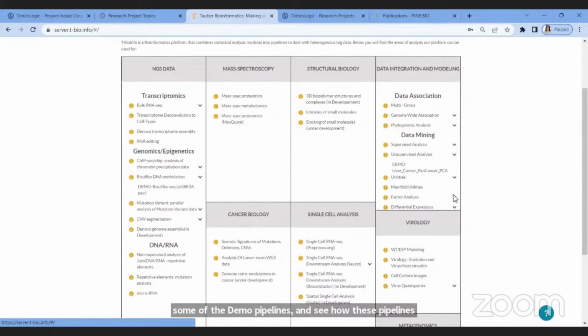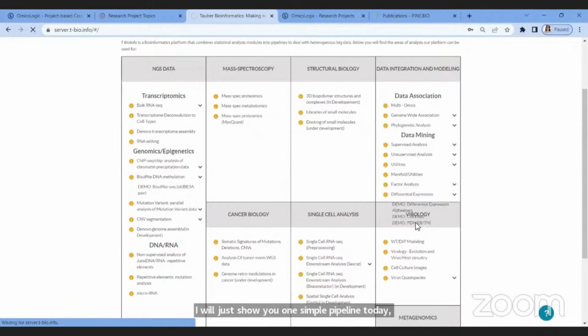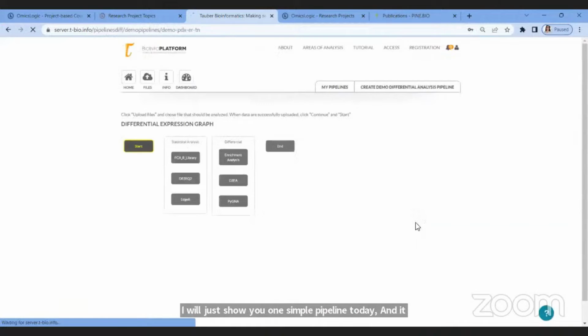I will just show you one simple pipeline today, and it would be a very brief pipeline, just to showcase how interesting and easy it is to run a pipeline on the T-Bioinfo server, and how interactive the results look like. So here we have a demo pipeline on breast cancer. And this is a demo pipeline where the data is already uploaded at the backend, and we'll just run the pipeline and see what the flow of the pipeline looks like and what the results look like.